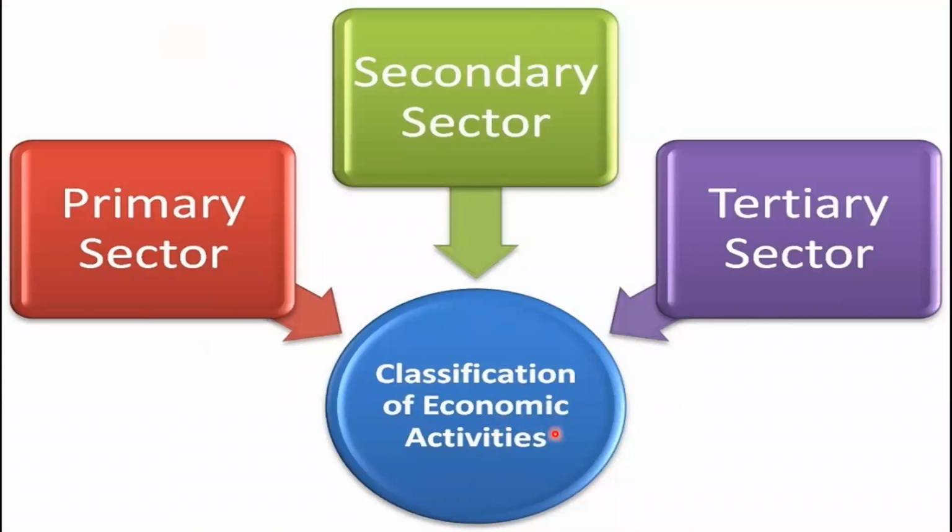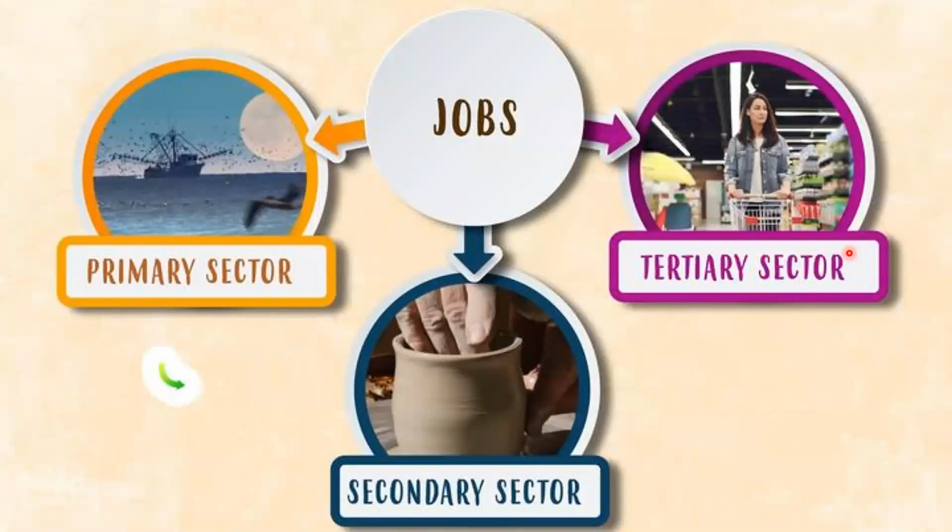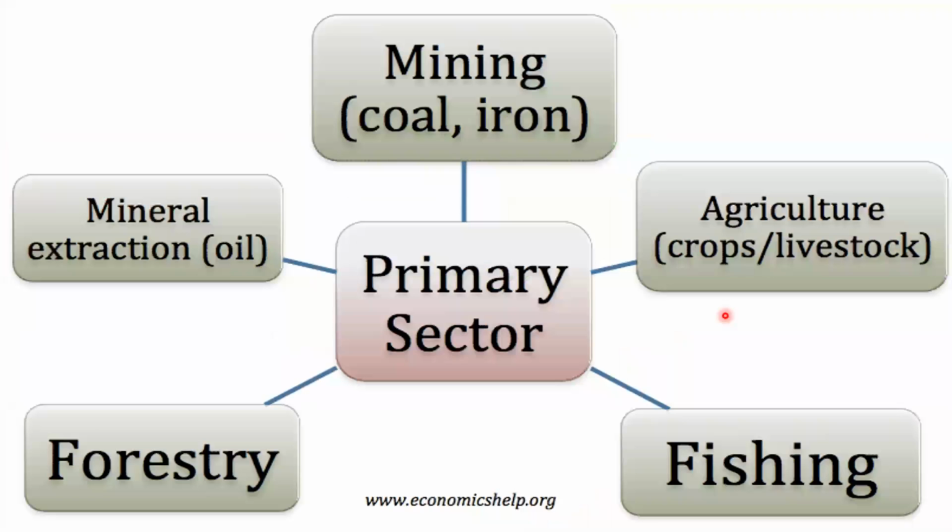The economic activities are classified into three sectors. All these economic activities fall into three sectors. They are the primary sector, secondary sector, and tertiary sector. So the jobs are classified into primary, secondary, and tertiary. Let us first see about the primary sector. Primary means initially, in the very beginning, prime.